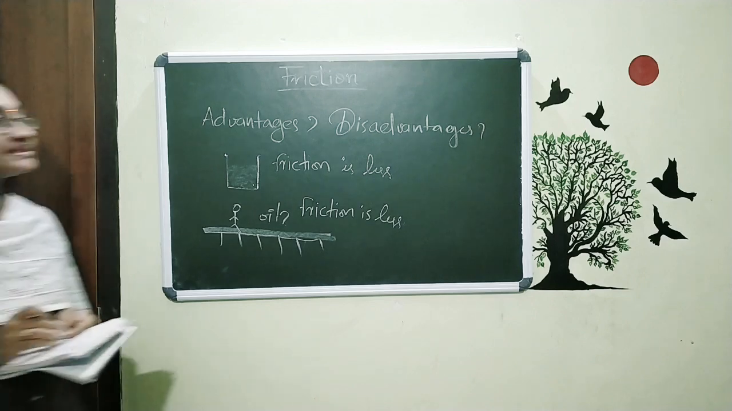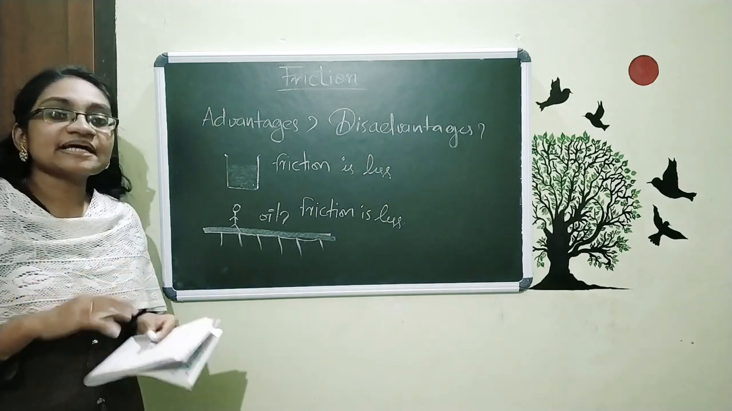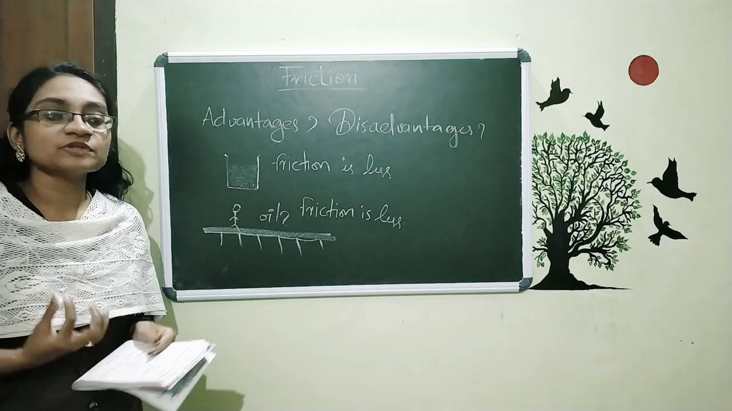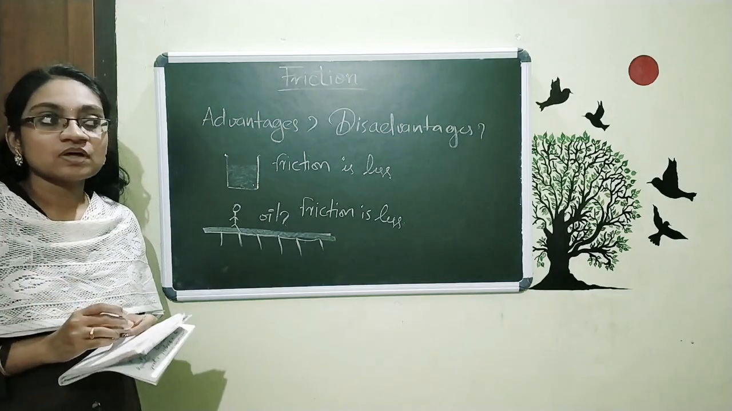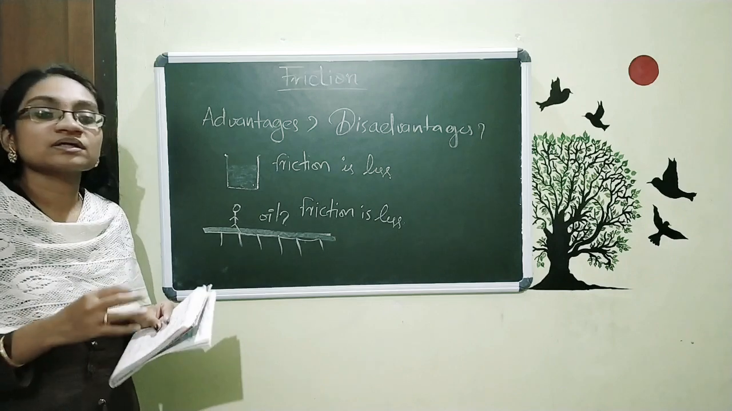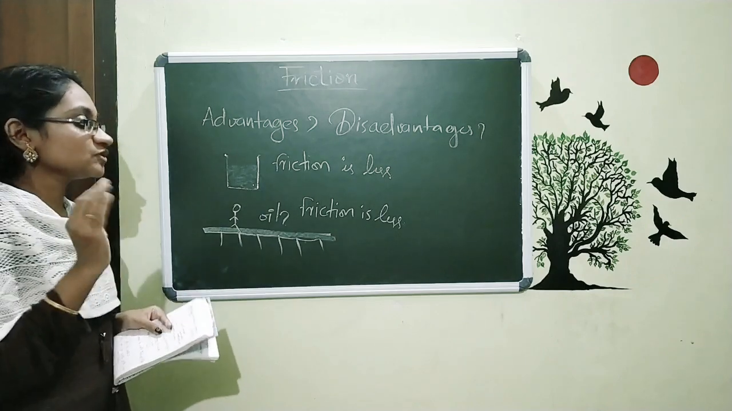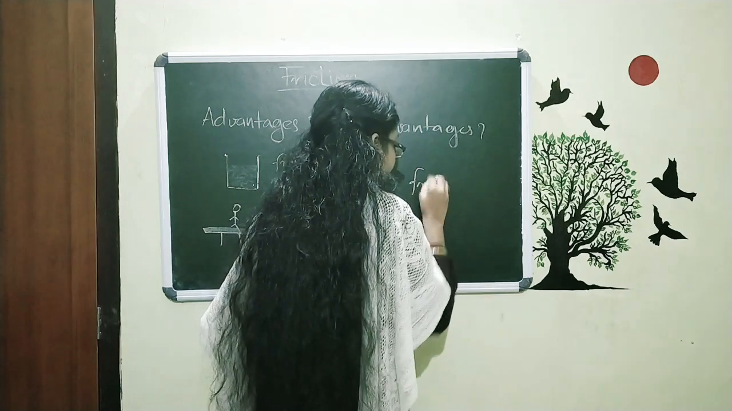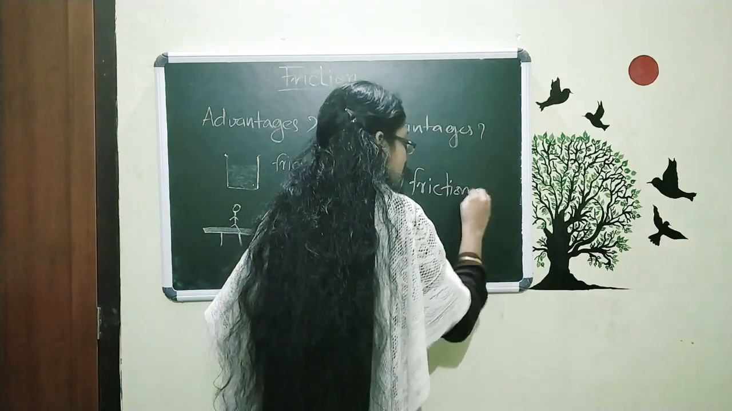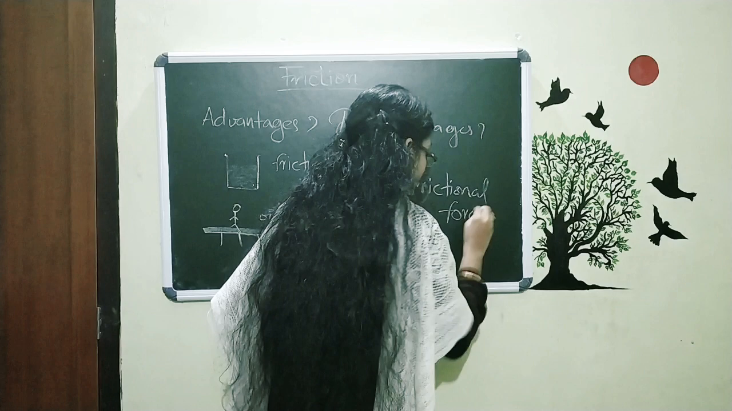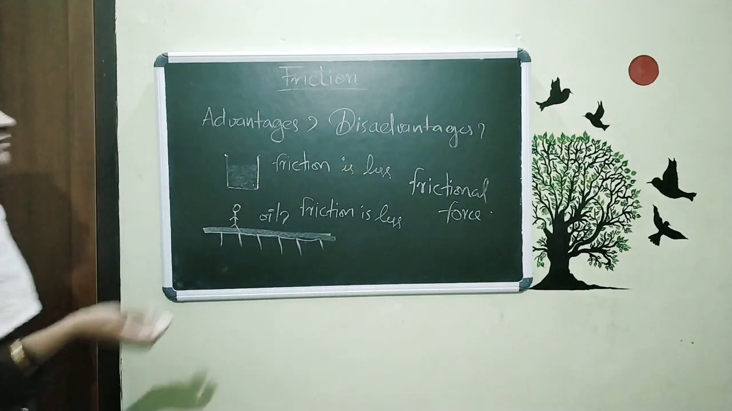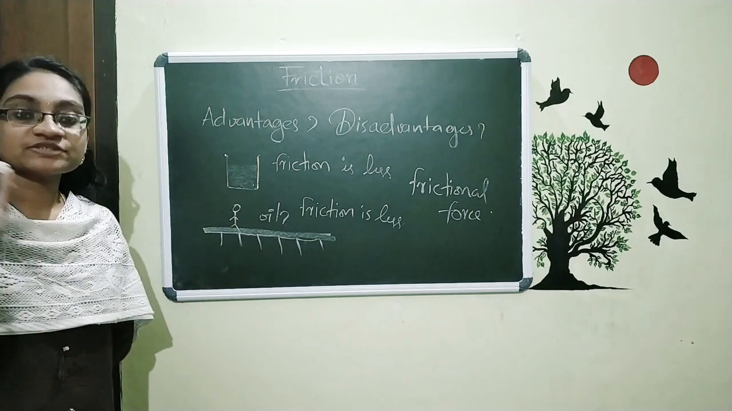Now the third thing is that we are trying to walk on a normal surface. How is it possible to walk on the surface? Who is helping us to walk? The thing helping us to walk is frictional force. Frictional force. And how am I writing on this board using this chalk?